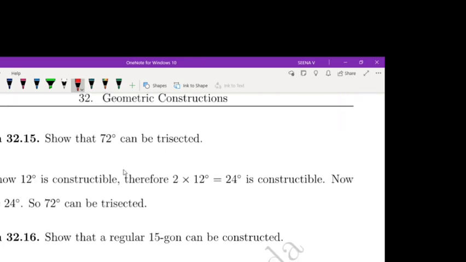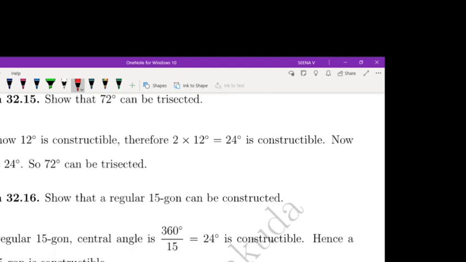Show that 72 degrees can be trisected. Angle 12 degrees is constructible. 2 times 12 equals 24 degrees is constructible. So 72 by 3 equals 24 degrees. So 72 can be trisected. So we have shown that angle 72 can be trisected.